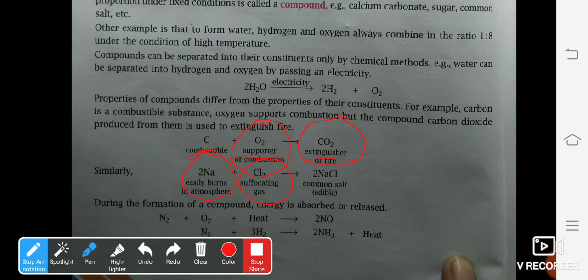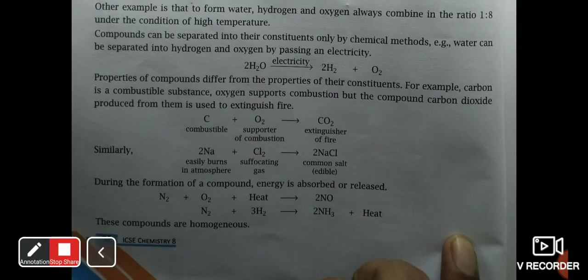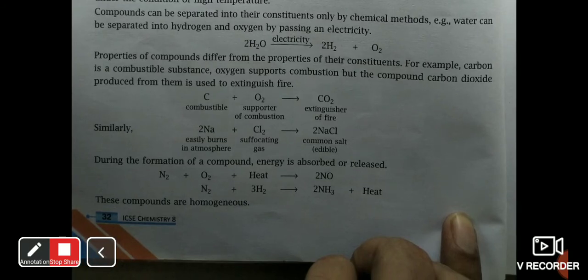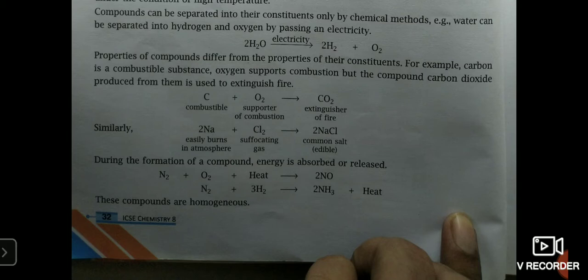But the compound which is formed by the combination of sodium and chlorine is sodium chloride, which is used as common salt. It's an edible salt. And as the properties change, the nature of the compound or the constituents also changes. Now, during the formation of a compound, energy is either absorbed or released.